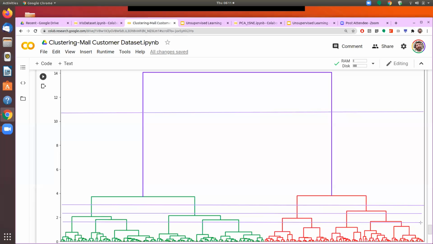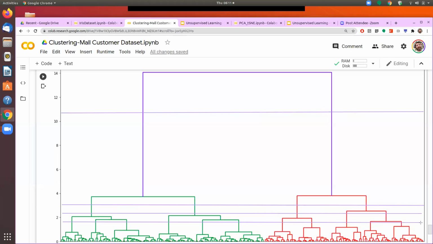Inertia analysis, how is that done? We compute the inertia score for different numbers of clusters, and then we draw a line chart, and we look for an elbow formation in the line chart. Wherever the elbow formation is the most pronounced, that is what the ideal number of clusters should be as per the inertia analysis.